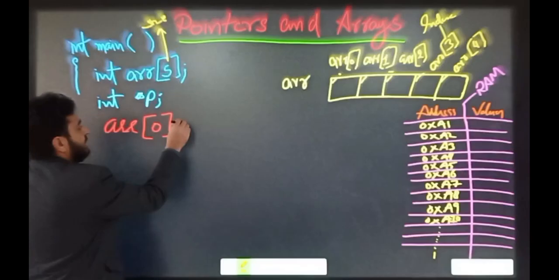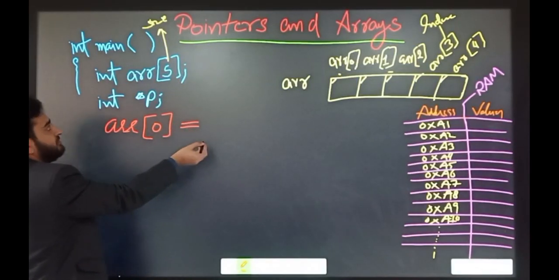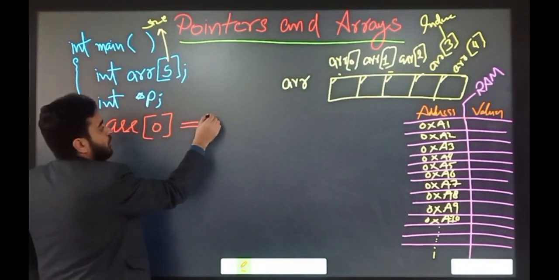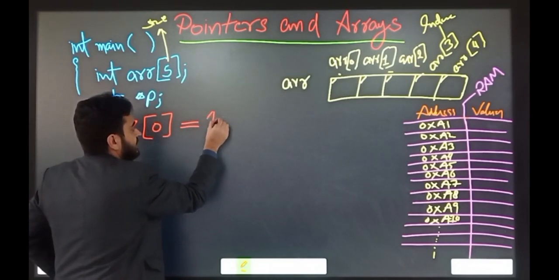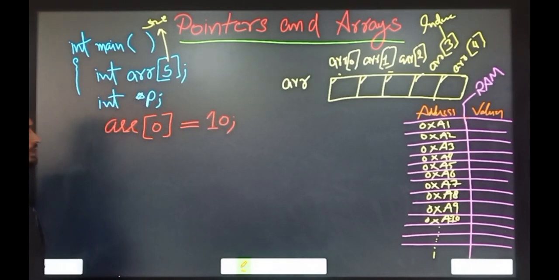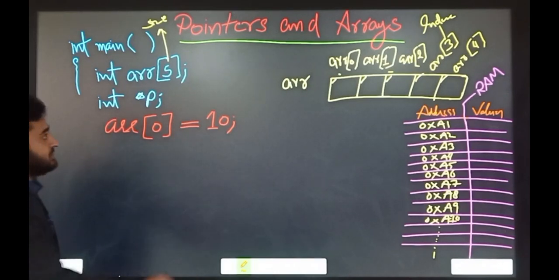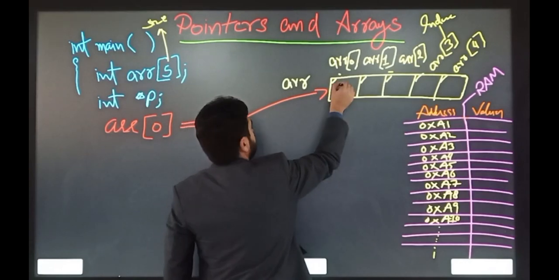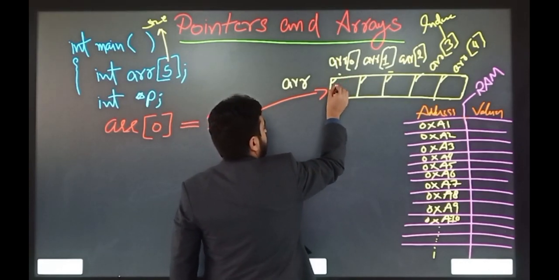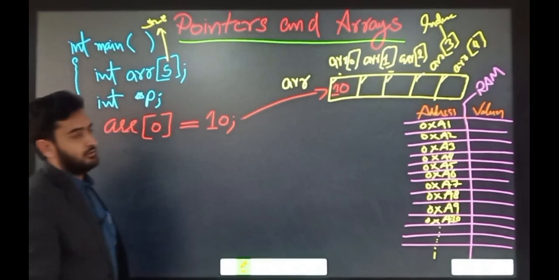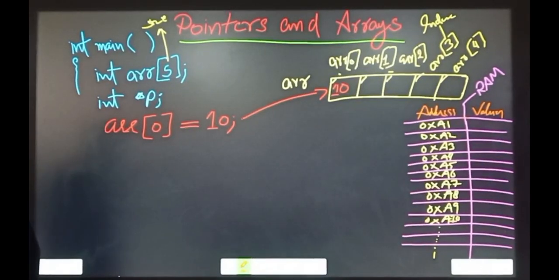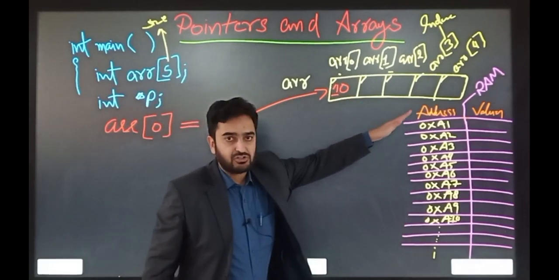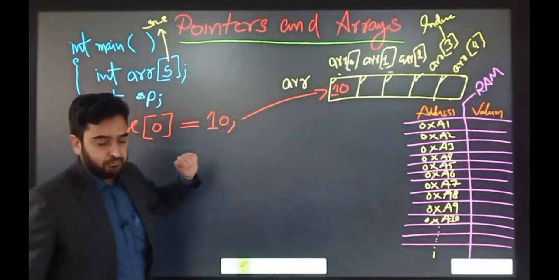We want to initialize it with an integer value, because the array is declared as integer type, so we must assign an integer value to the first position. So we are going to initialize the first slot with value 10. In this way we can initialize other slots of the array as well.